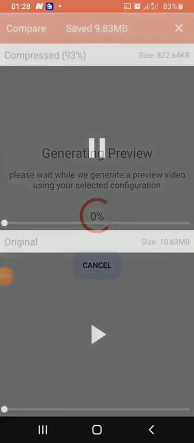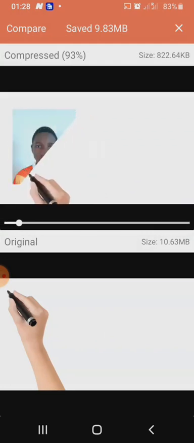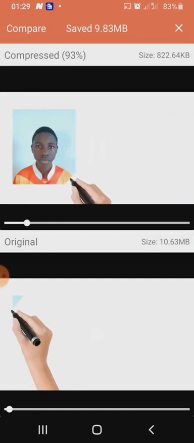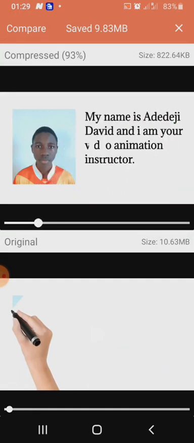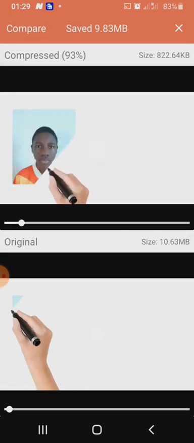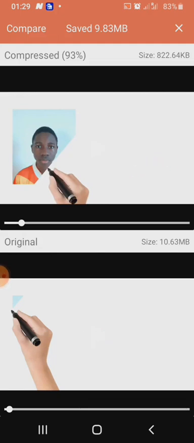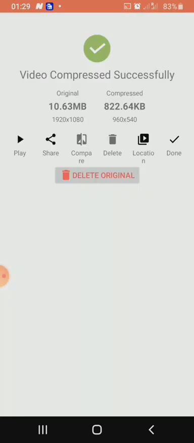So let me just show you. It's not really different from this. The hand in the original video looks brighter than this, so it does not really have much effect on the video, but it saves you your space and your data.